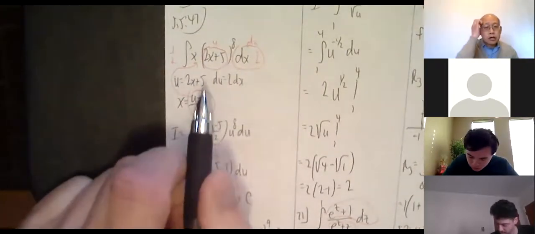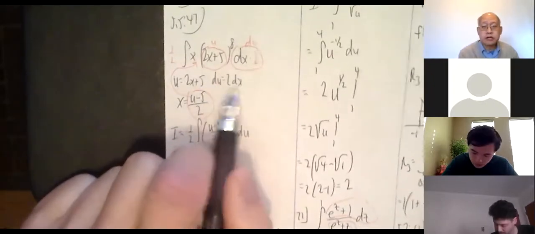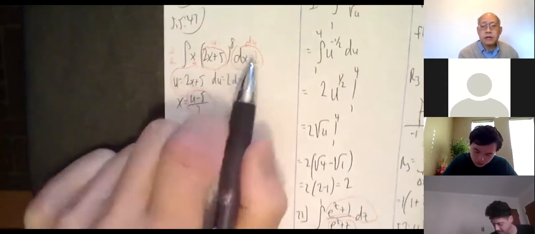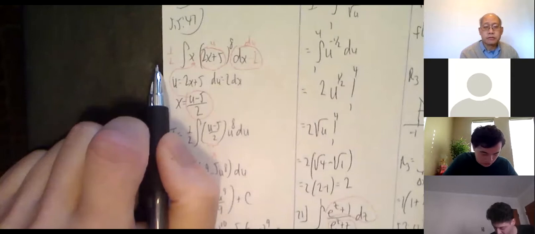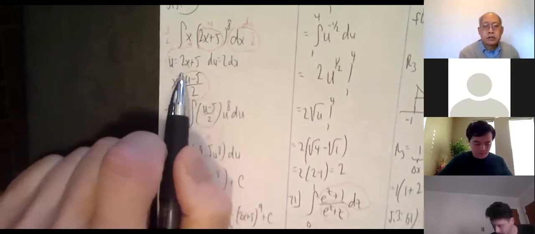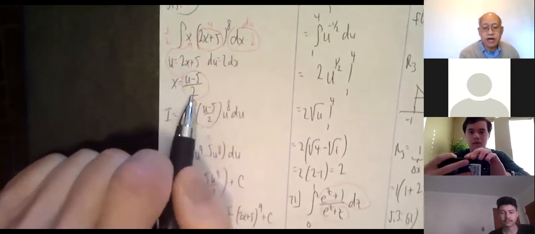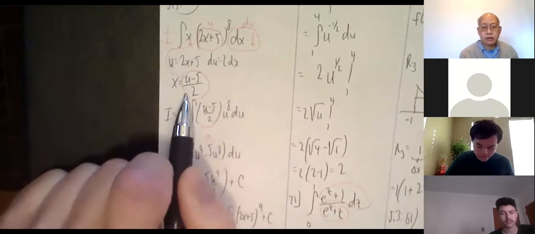Okay. So I'm going to say u equals 2x plus 5. du is 2 dx. Put a half, that's usual. Now, I need to substitute for x. Solve for x here. That's easy. u minus 5 over 2. All right, how do I solve for x? Subtract the 5, divide by 2. There it is.